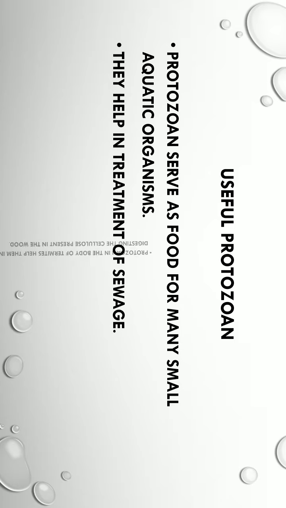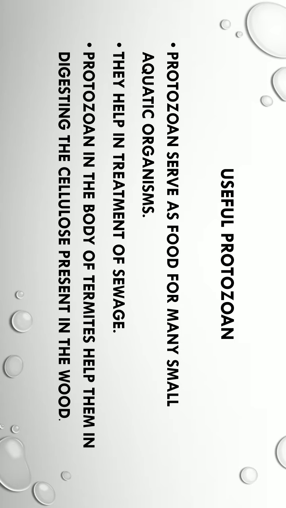After that, this is very important: protozoans in the body of termites. Termites are insects which eat wood, and we all know that wood or plants have carbohydrates in the form of cellulose, and cellulose cannot be digested easily by living beings. It is a very hard and complicated carbohydrate.